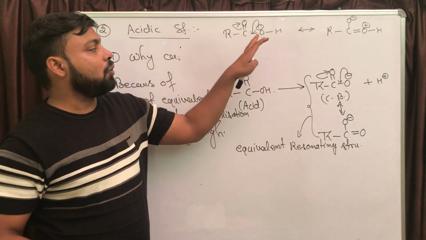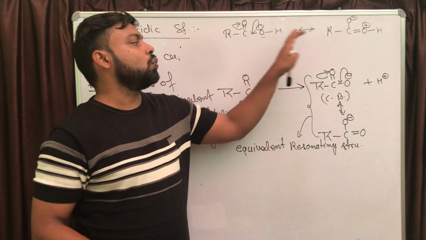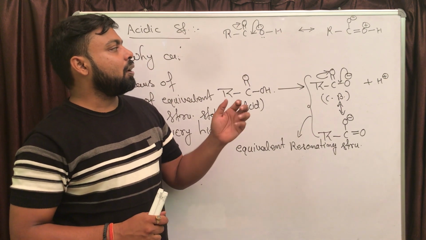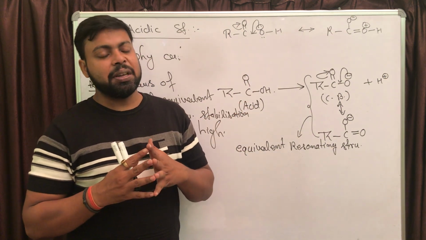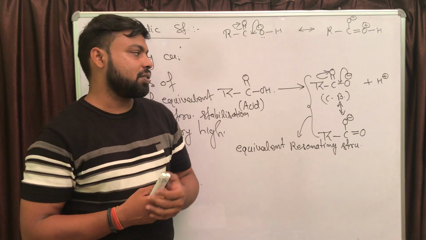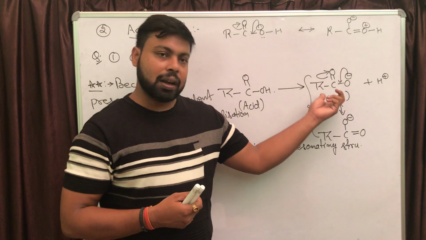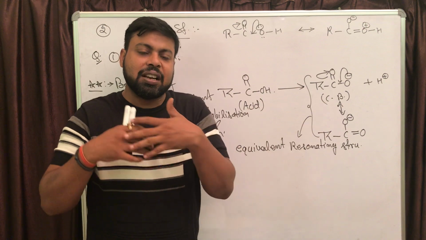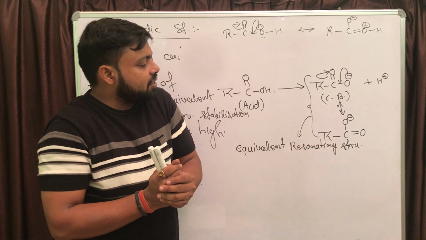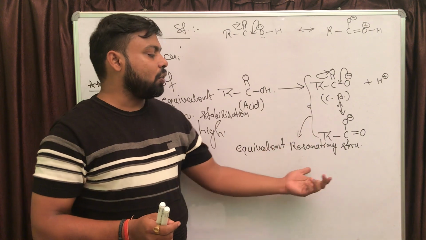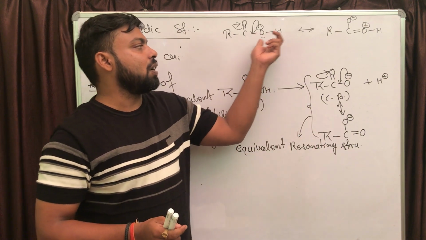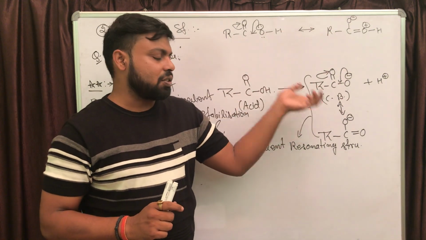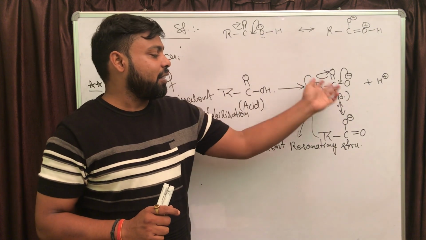But here you can observe that these two resonating structures are not equivalent. So if it is asked which structure will be stabilized more by resonance, the carboxylic group or the carboxylate ion, the answer is definitely the carboxylate ion. It is because it has two equivalent resonating structures, while in the carboxylic group there is resonance, but we do not get the situation that we get in the carboxylate ion.